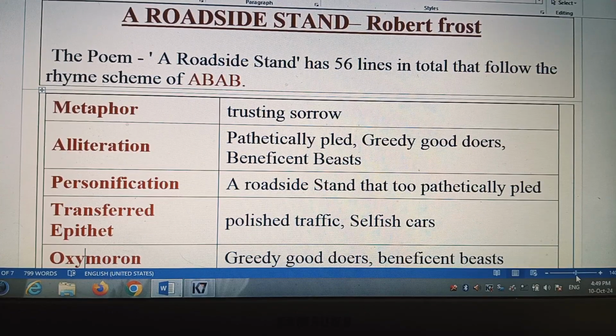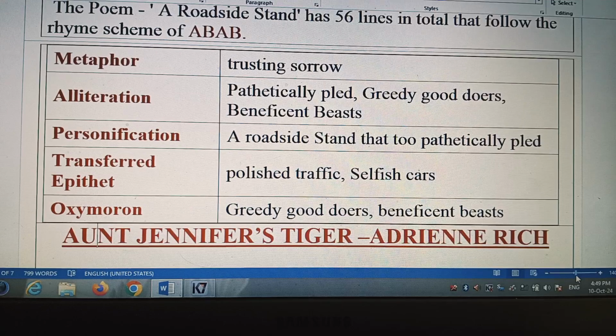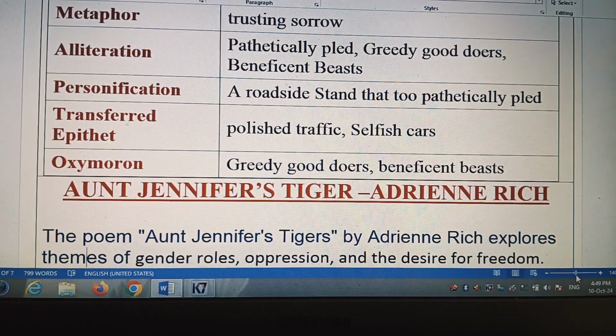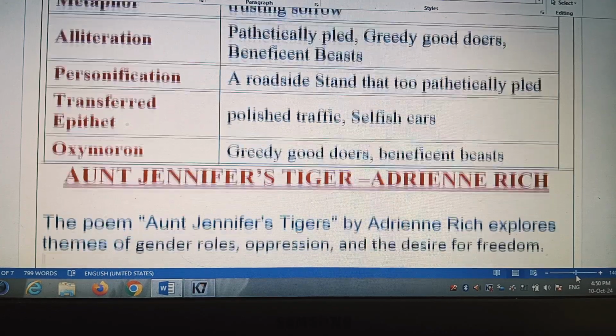Metaphor: trusting sorrow. Alliteration: pathetically plead, greedy good doers, beneficent beast. And personification: a roadside stand that too pathetically pleads. So the roadside stand is personified here in this poem. And the last one is oxymoron: greedy good doers. Greedy and good doers, both terms are opposite in meaning, so that's why it is oxymoron. And beneficent beast is also a good example of oxymoron.